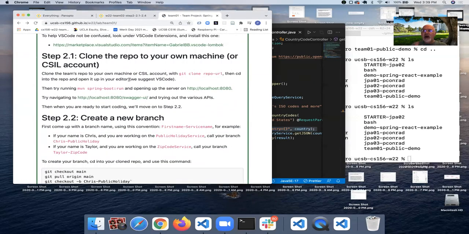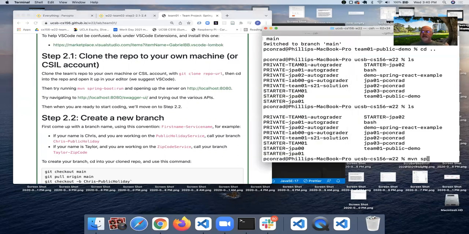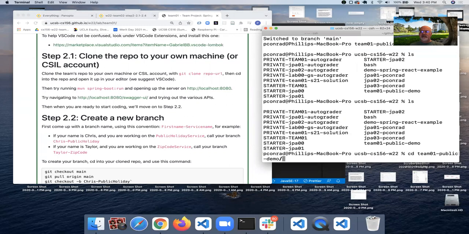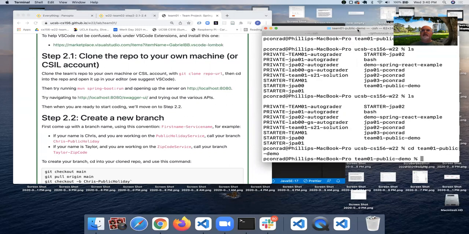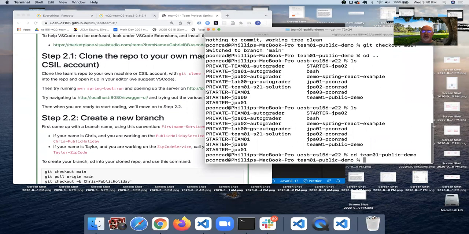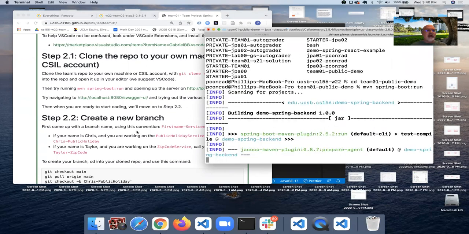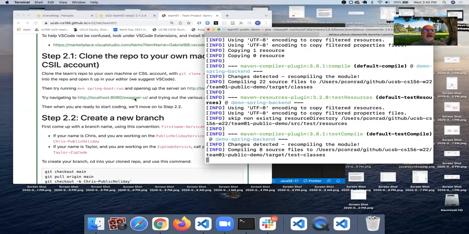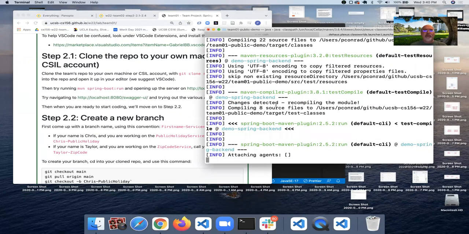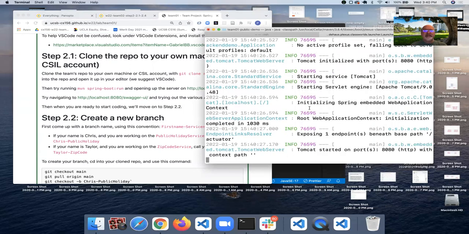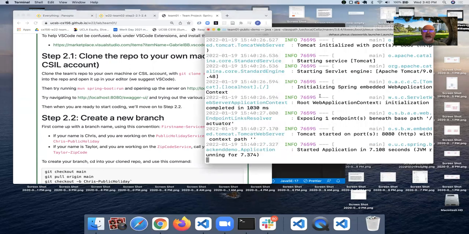In any case, that is step 2.0, so we'll move on to step 2.1, which is cloning the repo. I've already done that, and I think you know how to do that, so we're going to only do this part, which is try to run Maven Spring Boot Run. So let's do that. Let me cd into my team01 public demo, which is my copy of the repo. And I'm going to do Maven Spring Boot Run. And then we'll try navigating to the Swagger UI endpoint. So we'll give this a minute to come up and try out the various APIs.